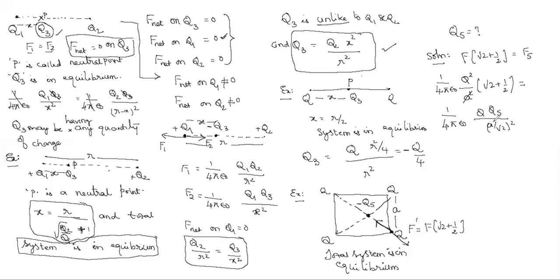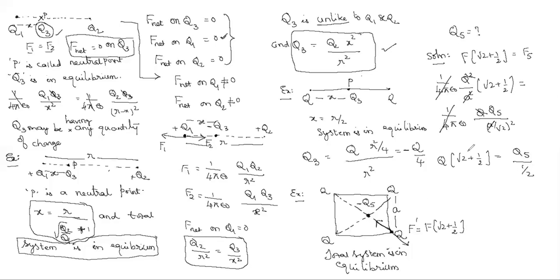So A square cancels. 1 by 4 pi epsilon naught cancels. One Q cancels. So you are getting Q into root 2 plus half. Am I right? Yes, sir. Equals Q5 by 1 by root 2 whole square. That is 1 by 2.